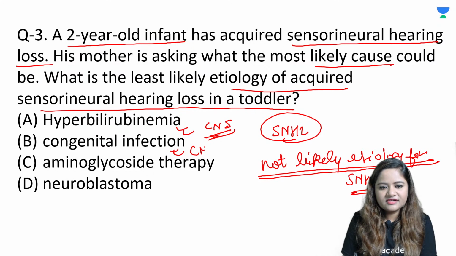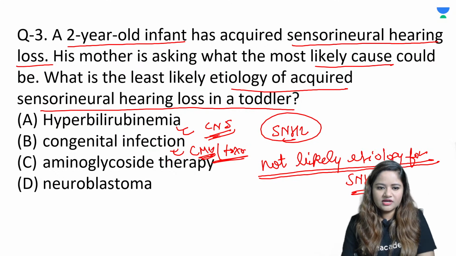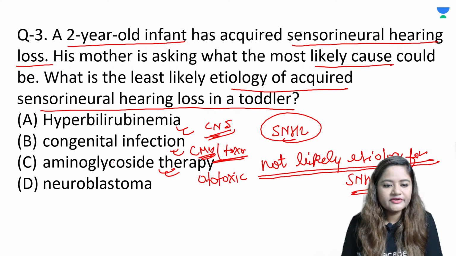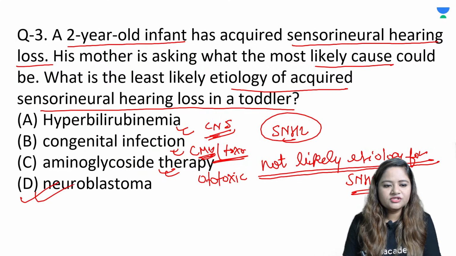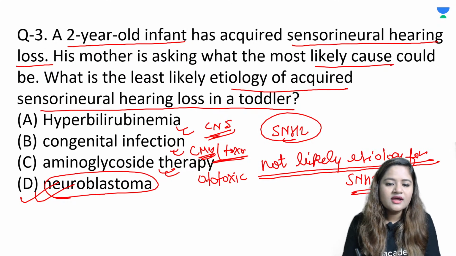Congenital infections definitely, like your cytomegalovirus, your toxoplasmosis, all of these organisms are very well known to cause hearing losses. Aminoglycoside therapy definitely is well known to be ototoxic. ठीक है. सो ये तीन तो बहुत ही कॉमन डिसऑर्डर्स है which can lead to your sensorineural hearing losses. So you're left with only option number D, that is neuroblastoma. Neuroblastoma has got nothing to do with your SNHL.